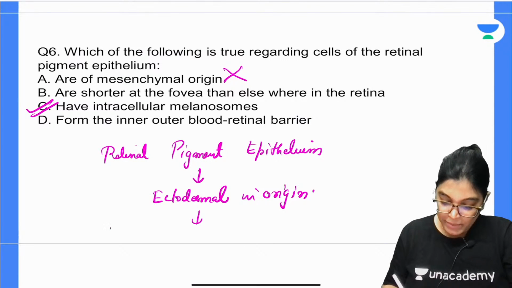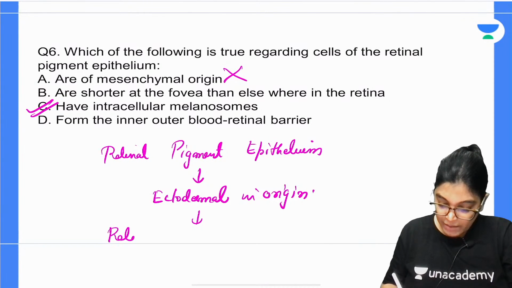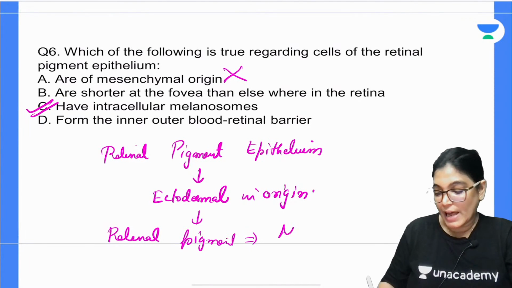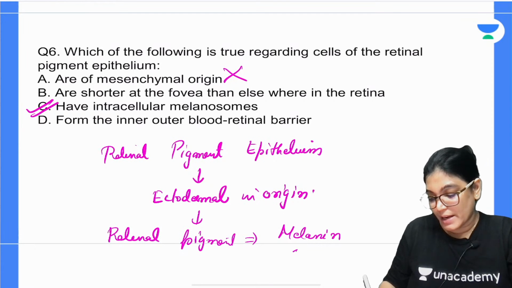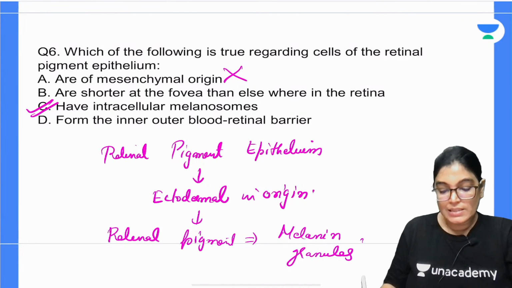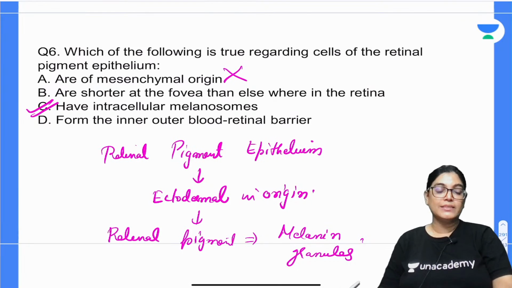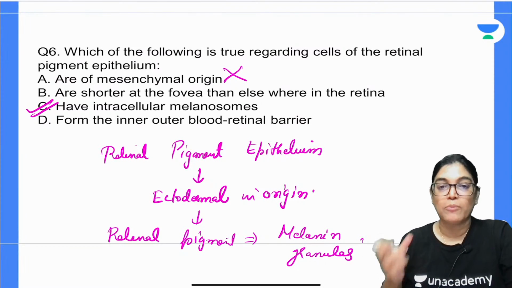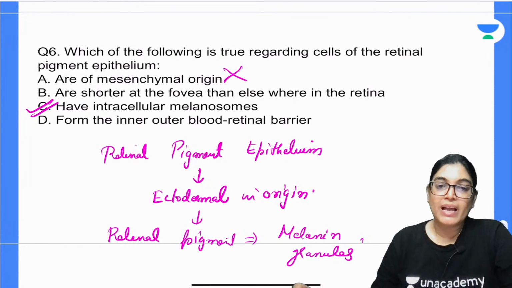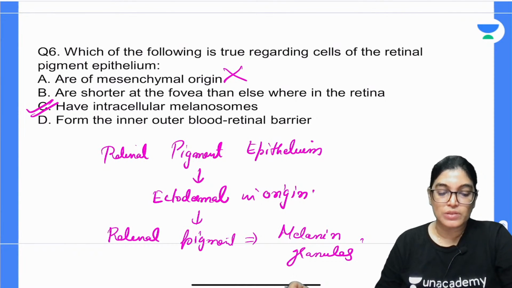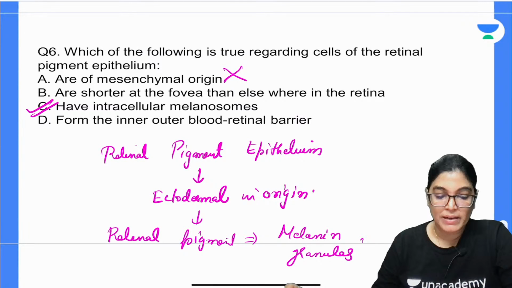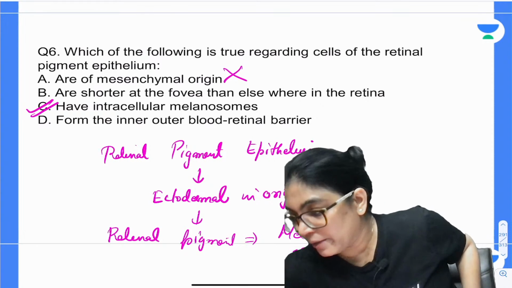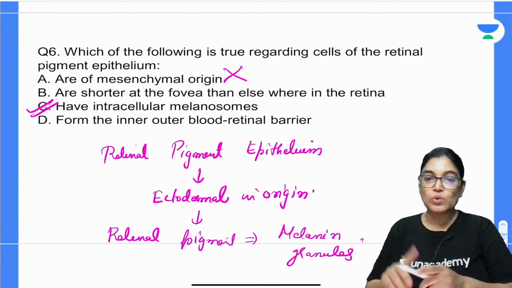Because retinal pigment epithelium contains melanin granules. So option C is right, that is having intracellular melanosomes. It has melanin granules which absorb the excess light, and these cells phagocytize the photoreceptor segments, and it is important for the storage of vitamin A.